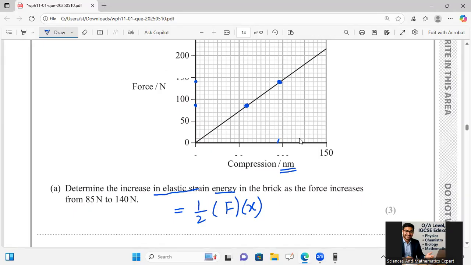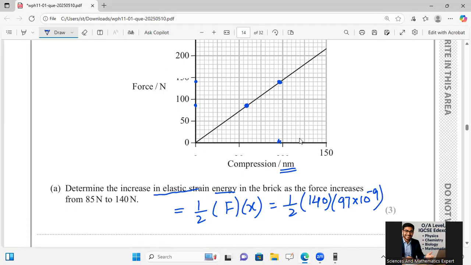So 1 by 2 into F, which is 140, into the extension, exactly in the middle of this value. So it is 90, 95, I'm saying 97, multiplied by 10 raised to power minus 9 meters.